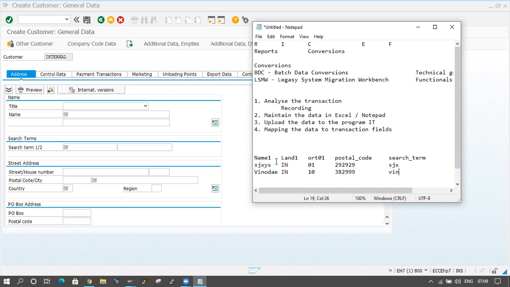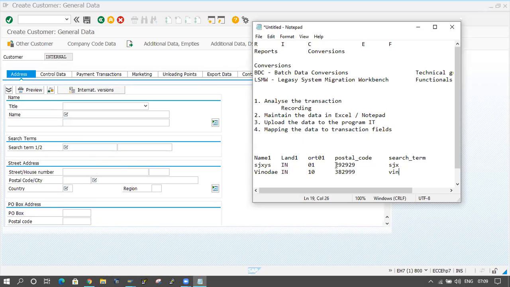And now we have to map the data. So this is the name one in this screen. In this screen, the name is coming here. I will pass this name to the screen. I will show you how to do that. If you do the recording, then you can get to know about that. And here India is coming, so I have to pass the country here.